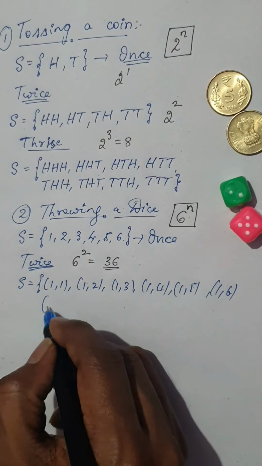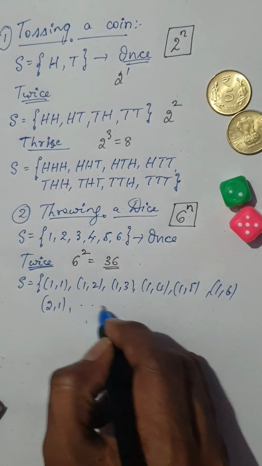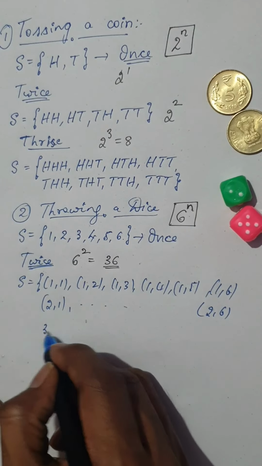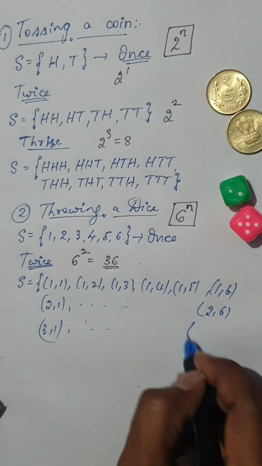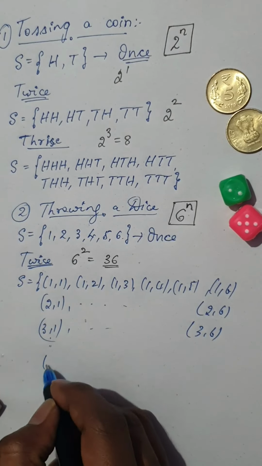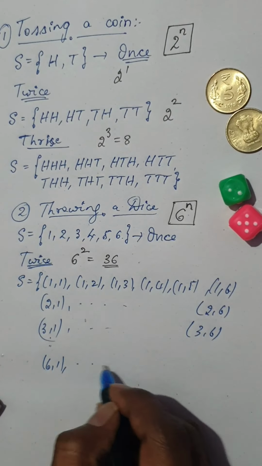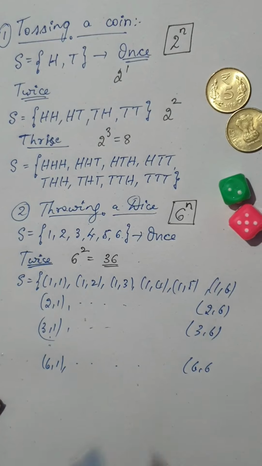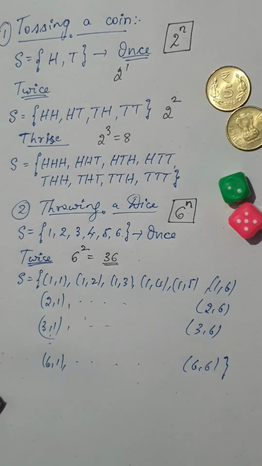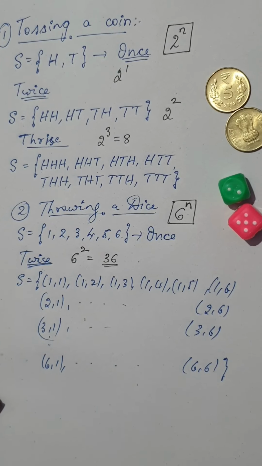Similarly, you start with 2 1 and go on up to 2 6, start with 3 1 and go on up to 3 6. This goes on to 4 1, 5 1, and finally 6 1, 6 2, 6 3 up to 6 comma 6, which gives you 36 total outcomes.